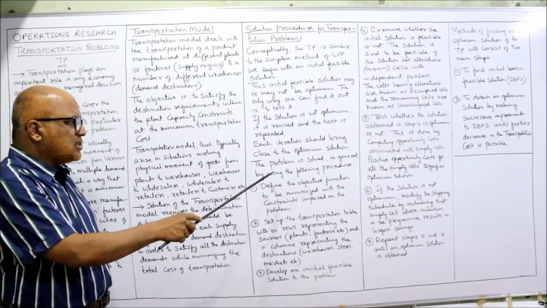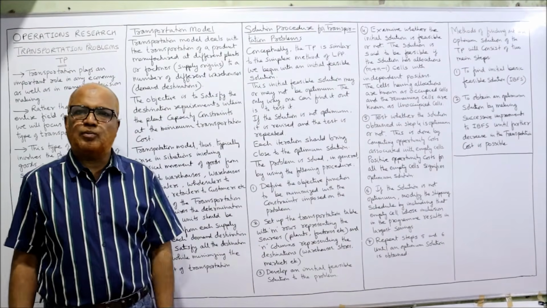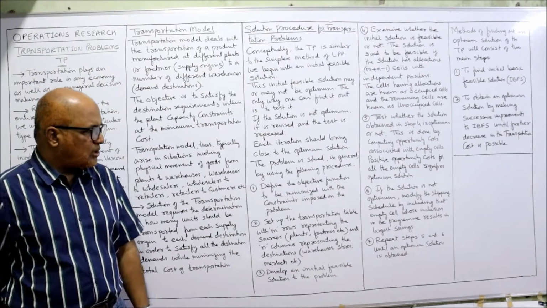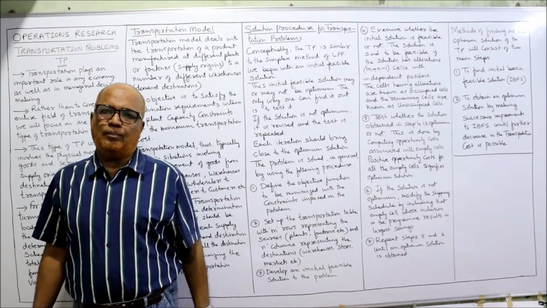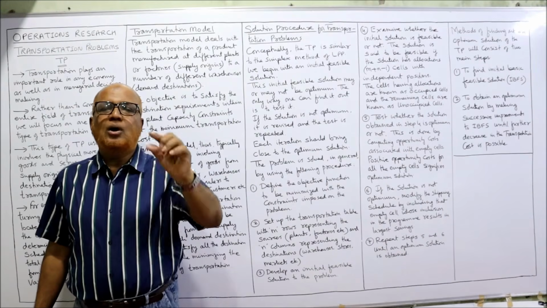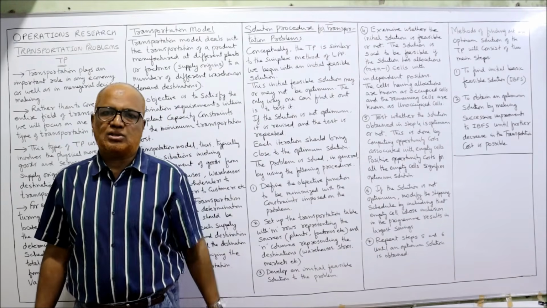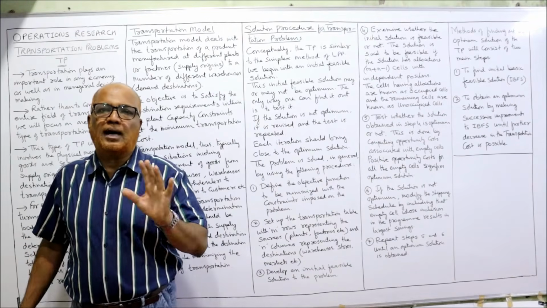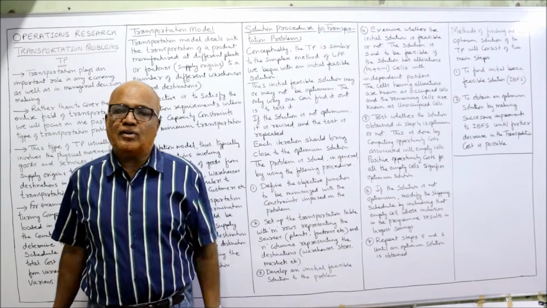Now, the problem is solved in general by using the following procedure. What are the steps involved in solving a transportation problem? The first step is to define the objective function to be minimized with the constraints imposed on the problem. First of all, there is no good solution for a bad problem. First of all, you have to construct the problem. How to construct? What is the objective? What are the constraints and what are the costs? That means we have to collect the complete ingredients of the problem. Without having sufficient information about the problem, we cannot try for a solution.